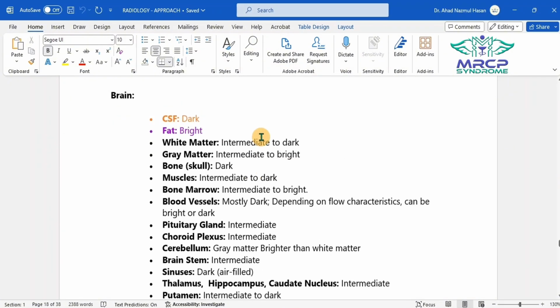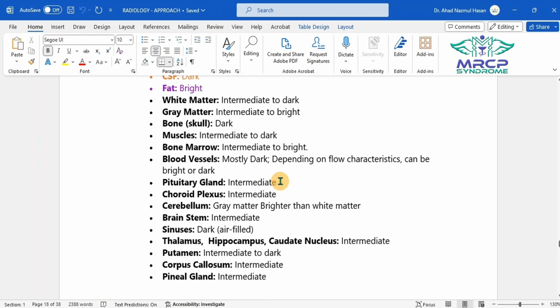And the CSF would be bright in which condition? T2. Yes, it should be bright in case of T2. And with respect to the fat, it should be bright in which sequence, and it should be dark in which sequence? Both in T1 and T2.